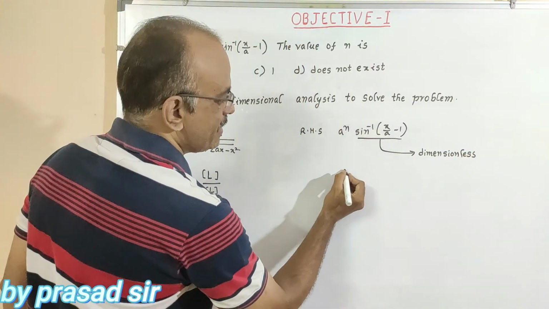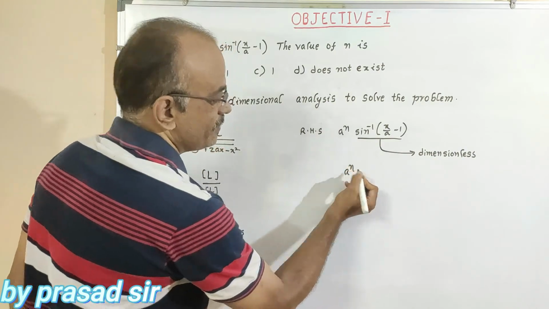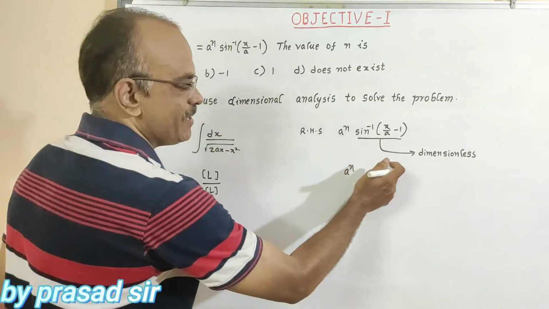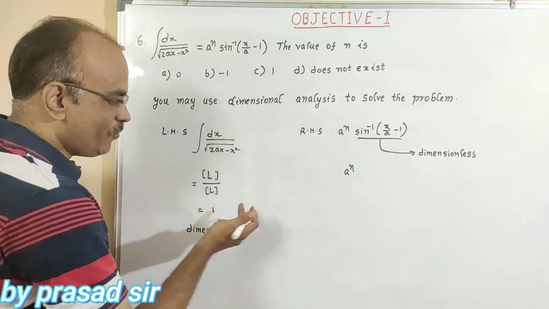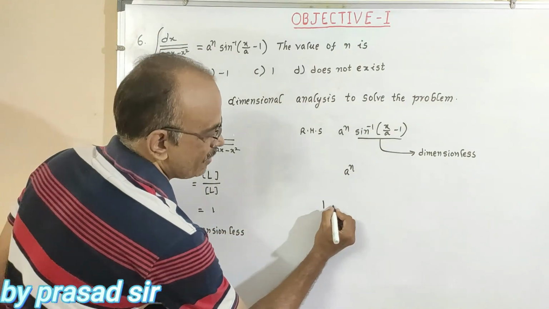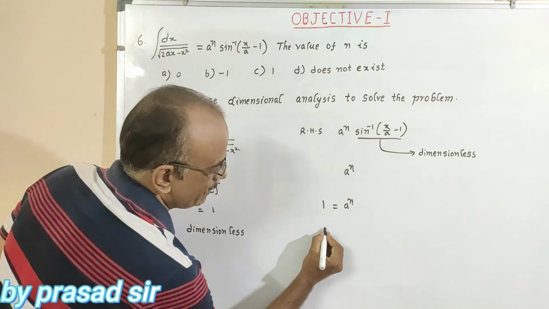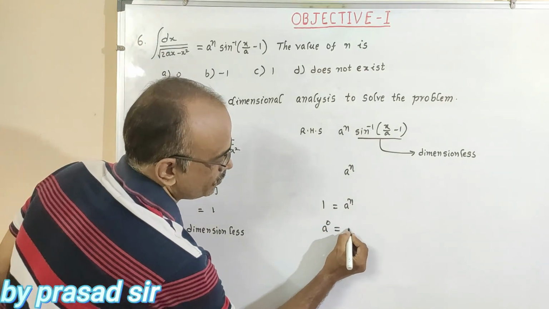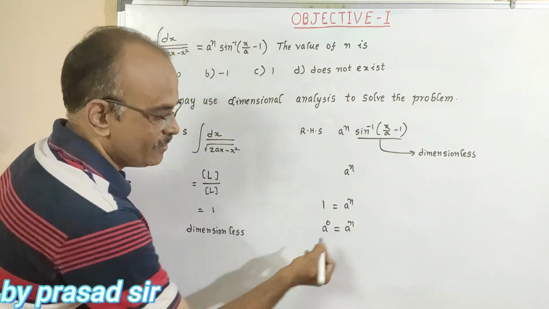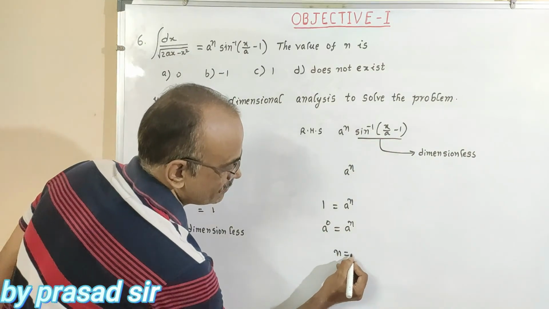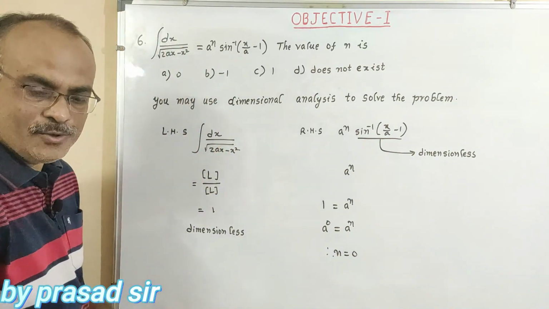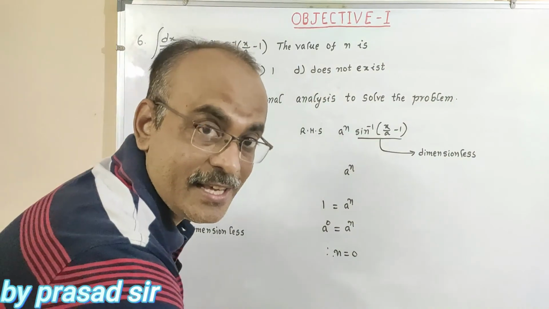But what is the remaining here? a to the power of n. Now we take this as 1. 1 is equal to a to the power of n. So this 1 can be written as a to the power of 0 and here a to the power of n. So what about the n value here? 0. So now the option for this answer is A.